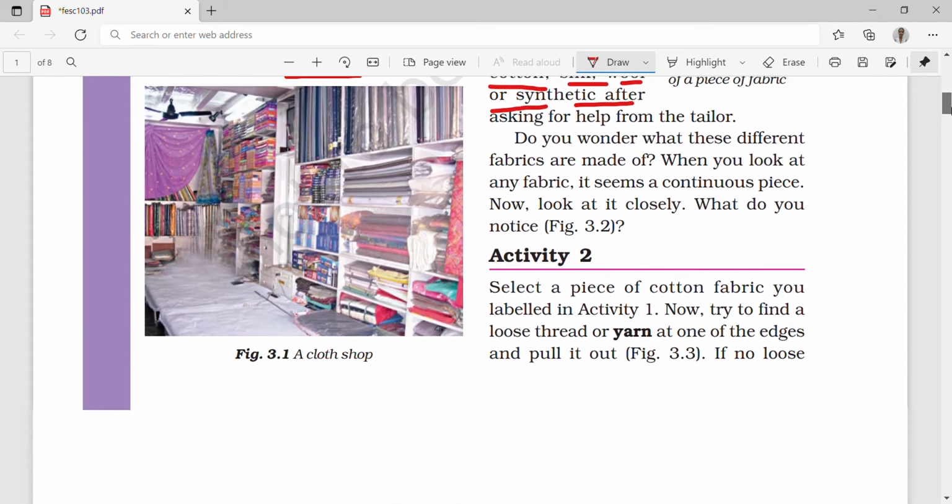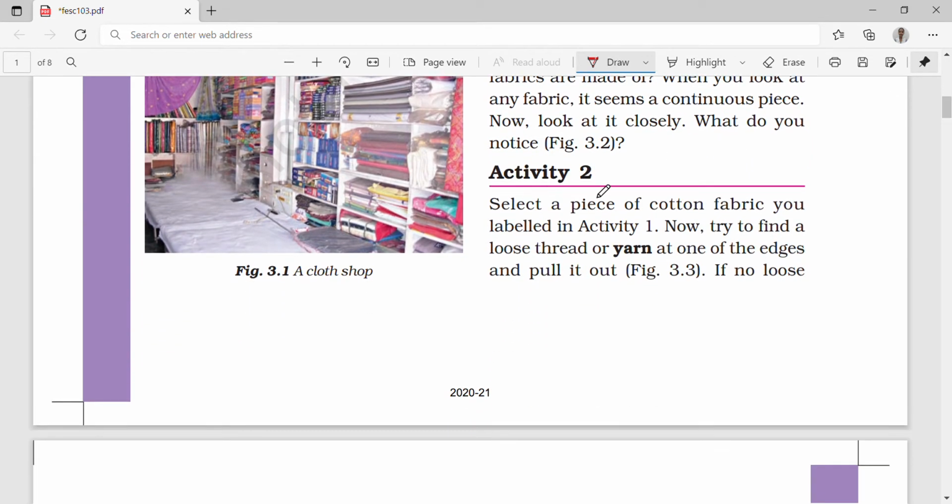So we have here activity 2. Select a piece of cotton fabric you labeled in activity 1. You have to select the same piece. You can take the same piece of cotton fabric which you labeled as cotton in activity 1.